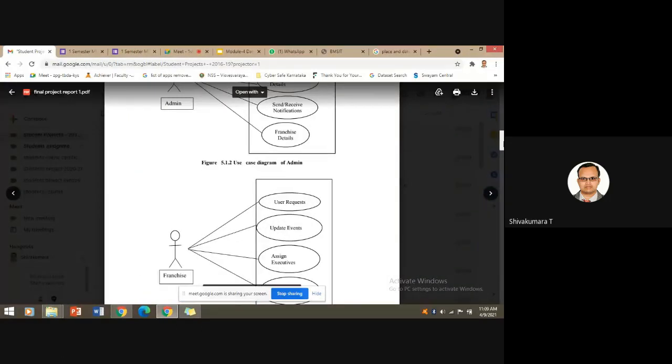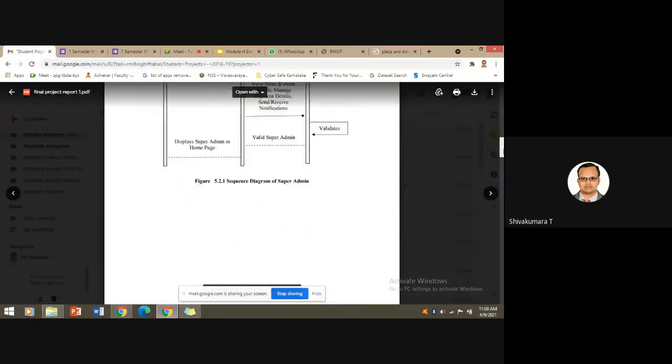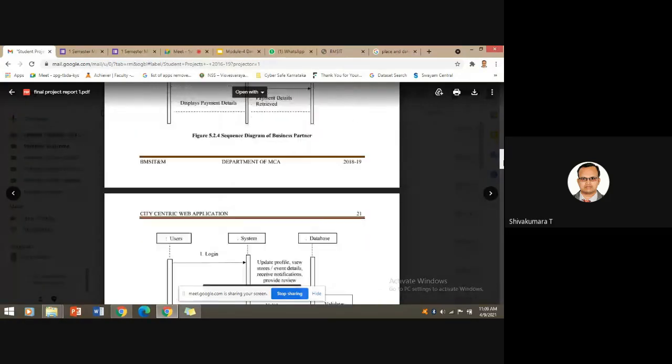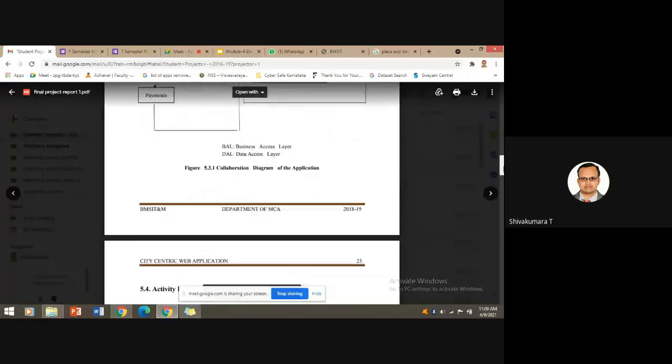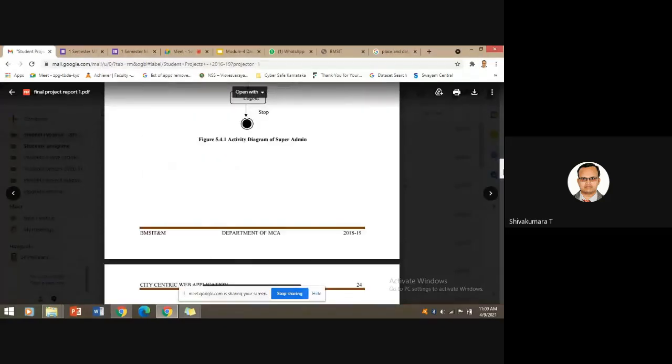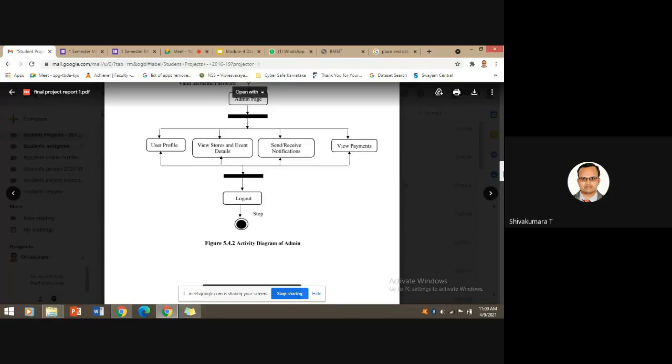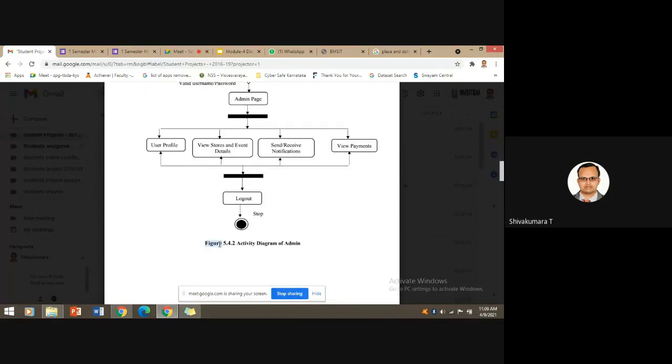just go to 5.4.2. Yes, it's the 5.4.2 figure. See how neatly the caption is mentioned here, figure 5.4.2.